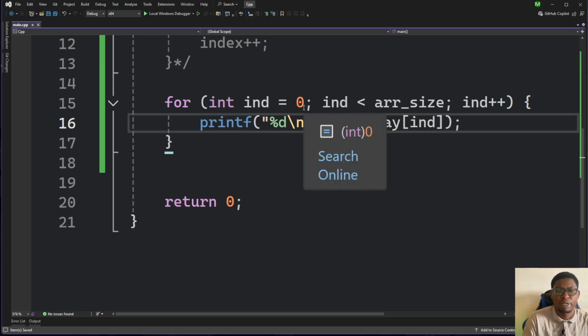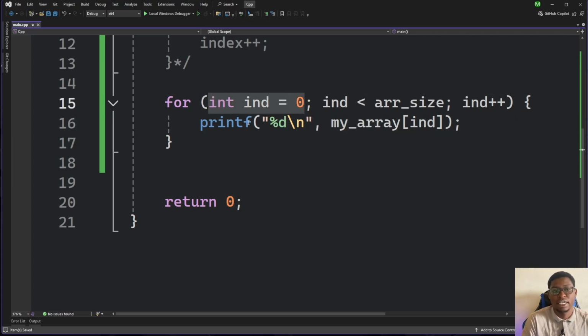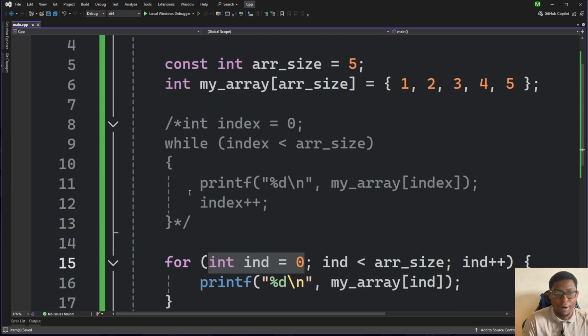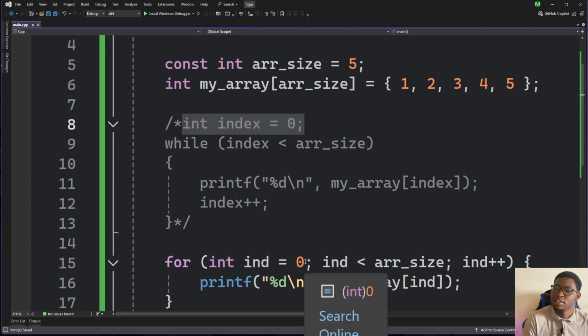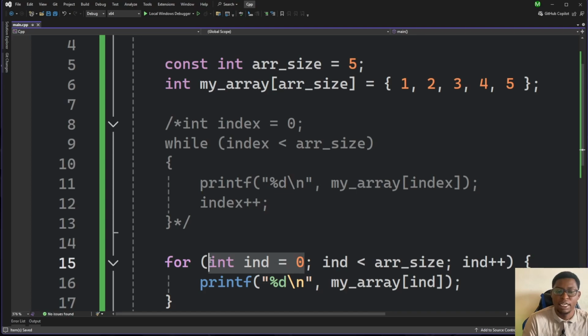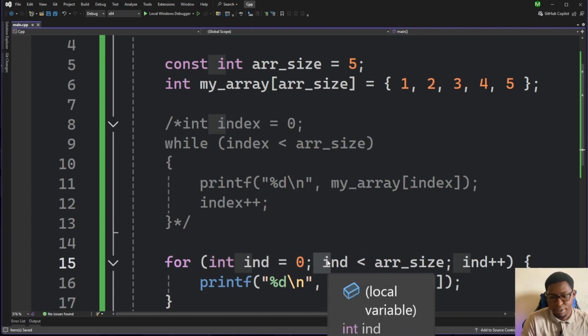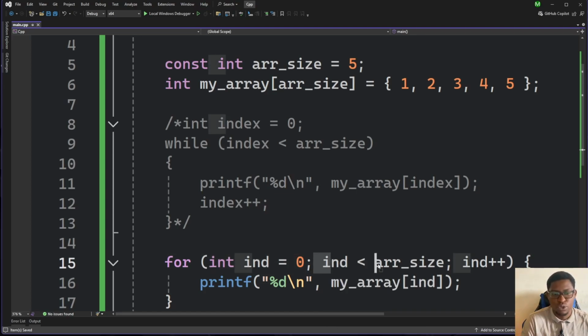However, it's not very complicated. What we have here is a declaration of our index, just the same way that we did it before the while loop. This is just declared within the loop, and then here we also have our condition, the same way that we have it in the while loop.